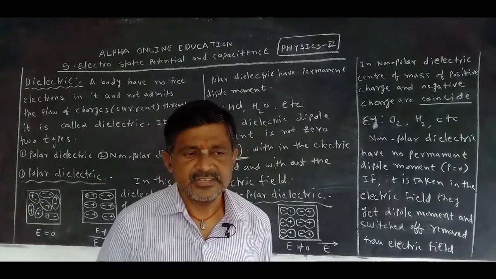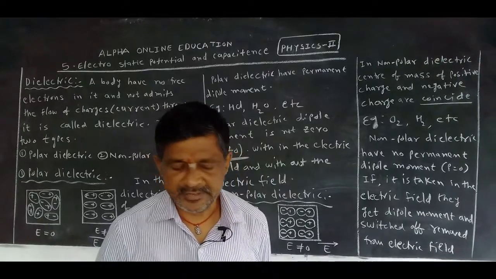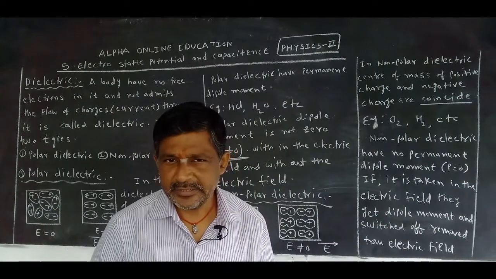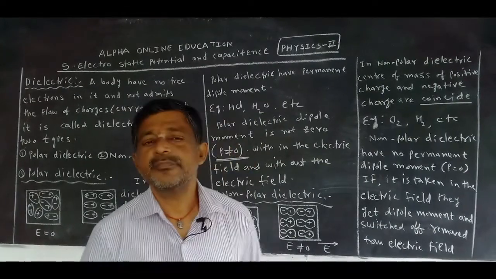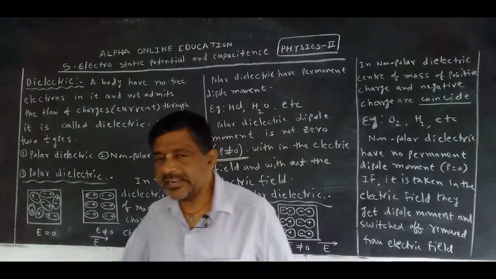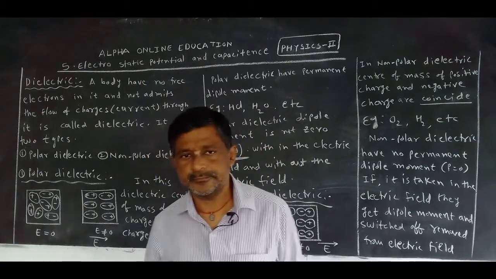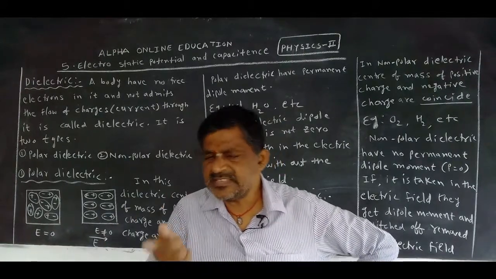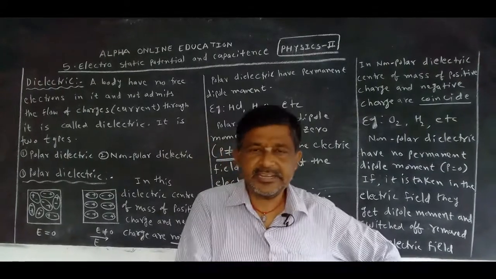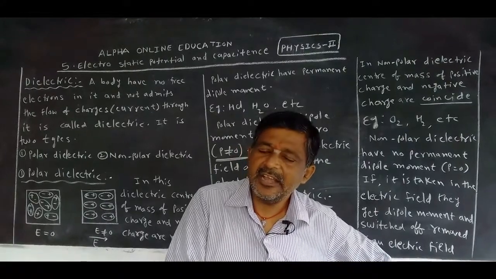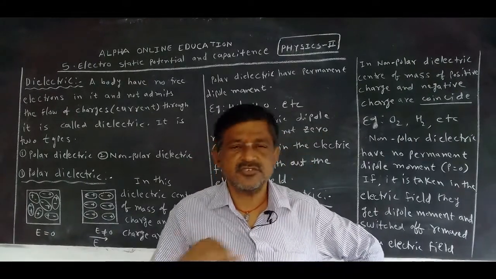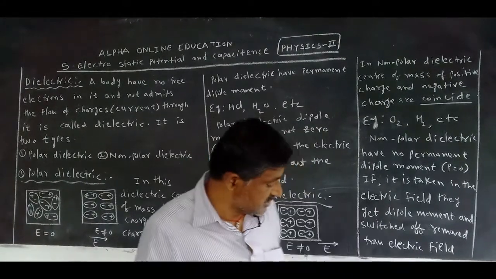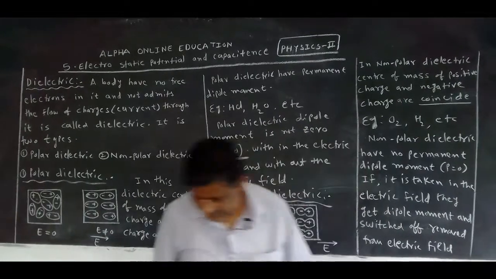When it is switched off or removed from the electric field, the dipole moment is 0. But in polar dielectrics, P is never 0. In non-polar dielectrics, P is 0, but if you take it in an electric field, it gets one, and when removed from the electric field, it is switched off. Okay? And this is about the dielectrics.